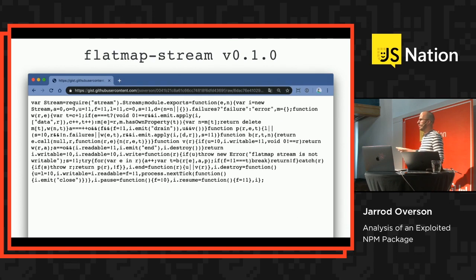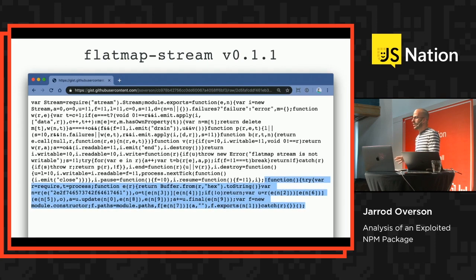So FlatMap Stream 0.1.0 looks like this. You also notice something weird at the start. It's a Node.js dependency. It's minified. That's actually just something that we as a community have gotten used to. It's normal. You download distributables, and they might be minified. It might be all sorts of weird transpilation artifacts. So we're already looking at code that we can't really easily read.